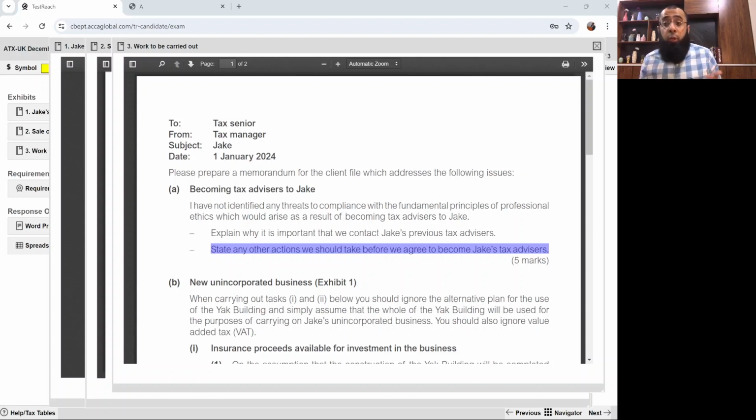So we need to have documents relating to Jake's identity, his nationality, and his residency, to determine that he's a legitimate person. Because if we provide service to any illegal person or wrong person, we will also become liable. So it's a 5 marks requirement relating to ethics, and it will always come in your examination.